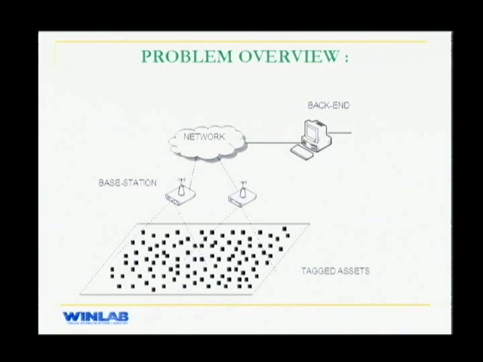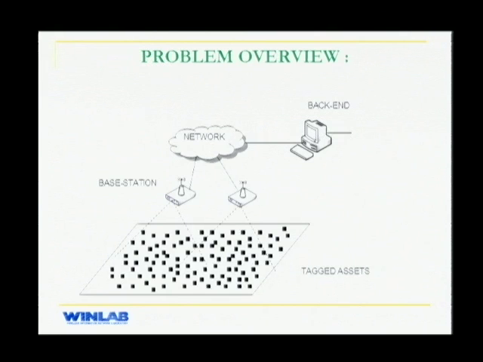So Roll Call has been designed to be a monitoring application. Consider an enclosed space with thousands of tagged assets being monitored by one or more base stations which are networked together. What I mean by a tag is a radio device which can communicate with the base station. Each tag has a unique ID and it transmits this unique ID to the base station.